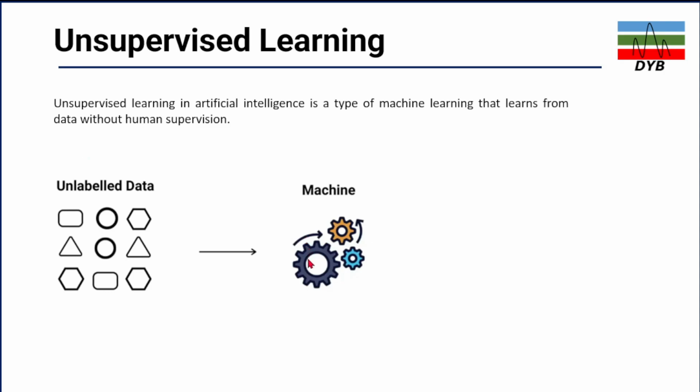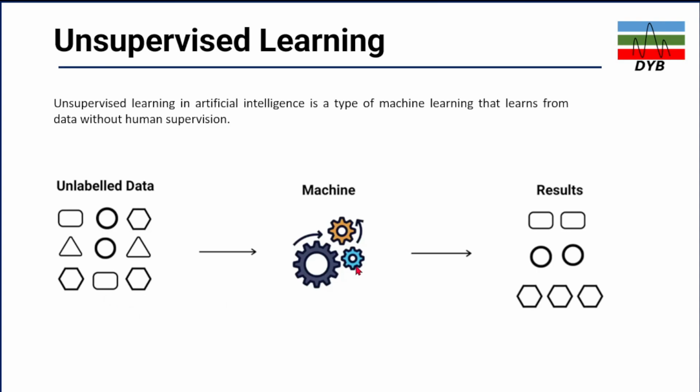The machine will not detect whether this is a circle, a triangle, a hexagon, or a rectangle, but it will classify them into different clusters. Let's say this shape will be one cluster, this shape will be another cluster, and so on. It will not identify based on the name of the shape, but it will make clusters of these different things. This is unsupervised machine learning.